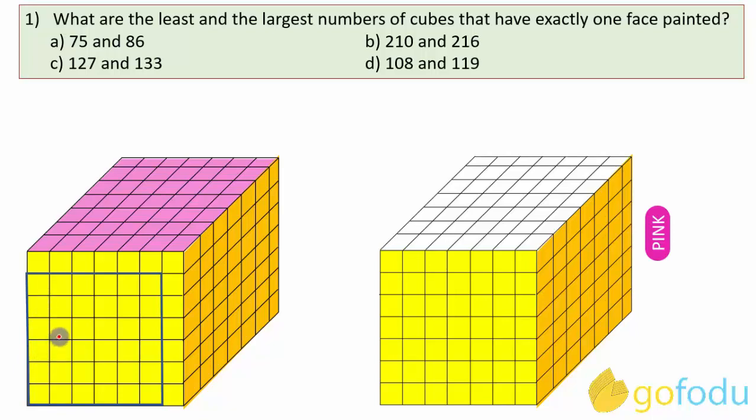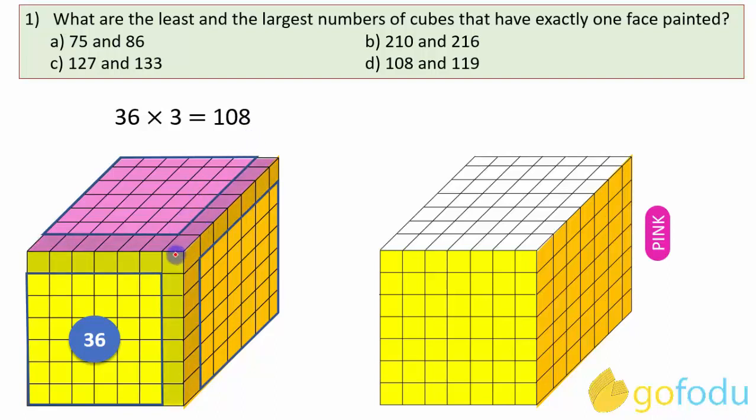So we'll have 6 into 6, that is 36 cubes with one face painted on a single face. And we have 3 such faces. A total of 36 into 3, that is 108 cubes will have one face painted.